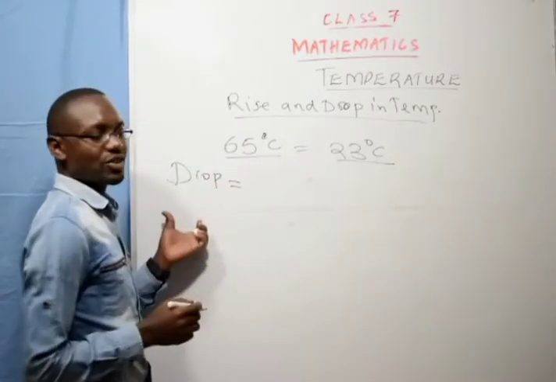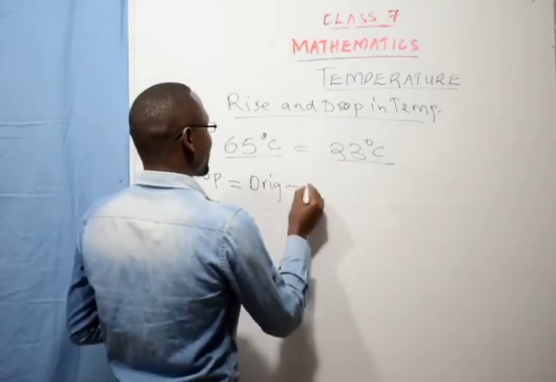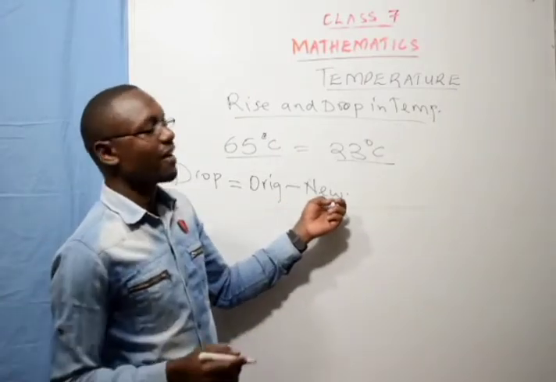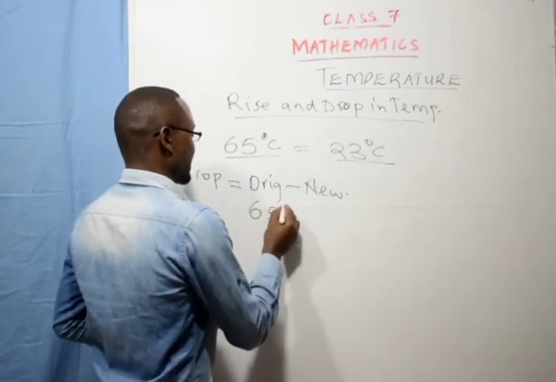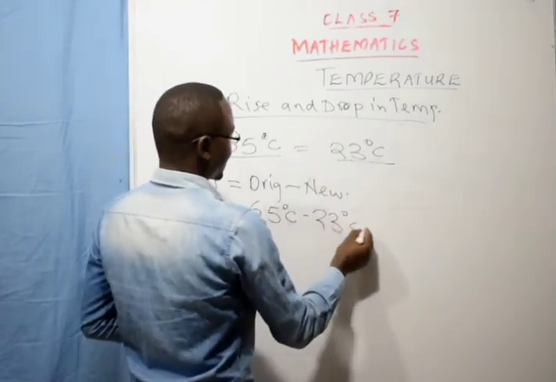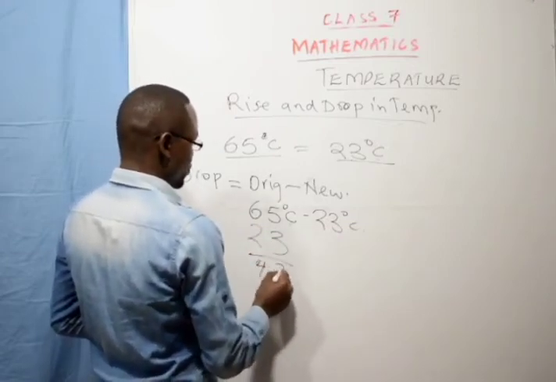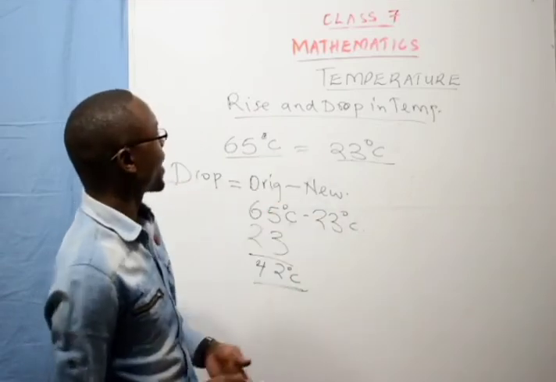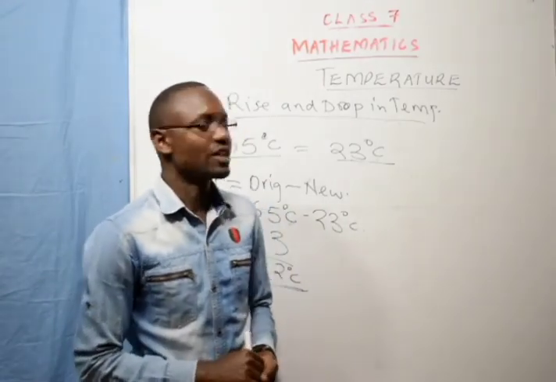To get the temperature drop, we take the original reading minus the new reading. In our case, the temperature of water was 65 degrees Celsius and it was cooled, and the new reading was 23 degrees Celsius. So we subtract and here we get 42 degrees Celsius. That was the temperature drop. So that is how we work out questions involving temperature rise and temperature drop. Thank you.